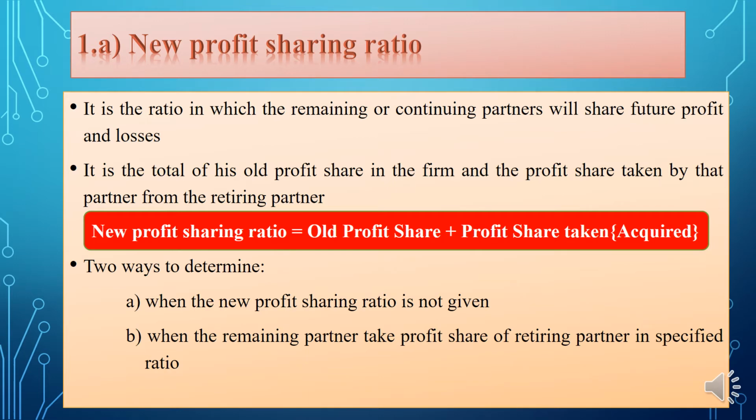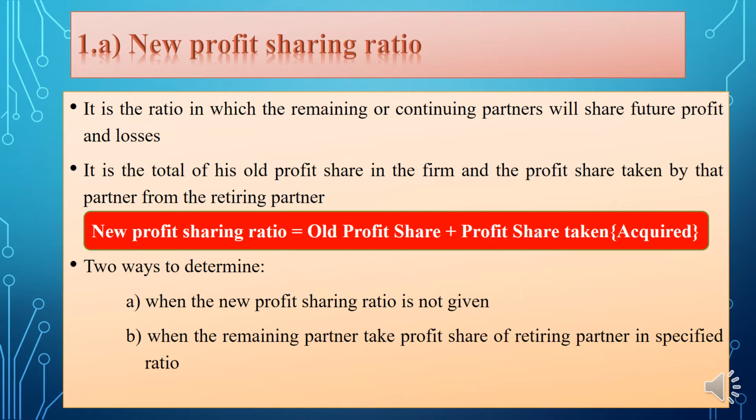We know what the new profit sharing ratio is. What is the new profit sharing ratio? It is the ratio in which the remaining partners will share their future profit and losses. Right. So the new profit sharing ratio in case of retirement of a partner is the total of the old profit share in the firm and the profit share taken by the partner from the retiring partner.